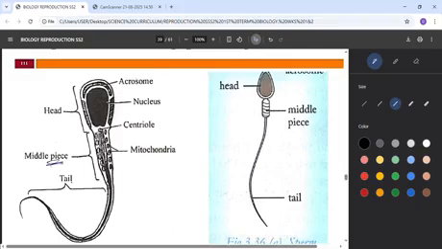And take note, there's something else you need to know: when sperm is released, there are millions of these sperms being released on a daily basis. Out of them, only one will be successful in fertilizing the egg. Some of them, their tail will be detached in the long run. So this is the tail of the sperm.